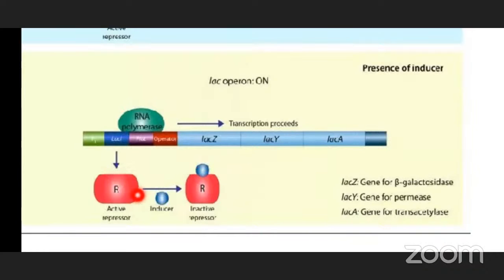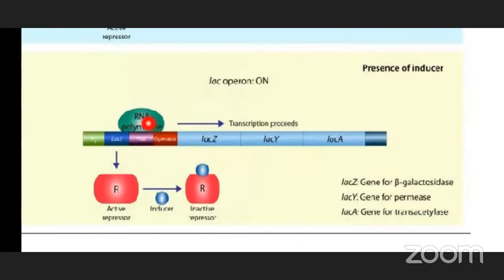This repressor can repress the activity of the structural genes, and it can prevent the regulation of gene expression. But in the presence of this inducer lactose, the inducer lactose binds to the repressor. This repressor becomes inactive. It does not affect the operon.